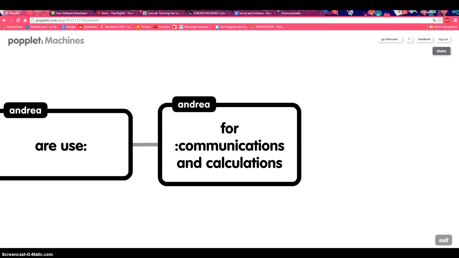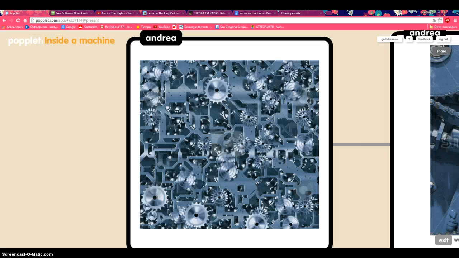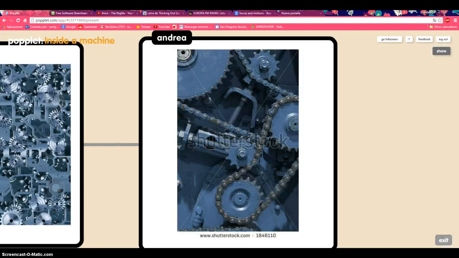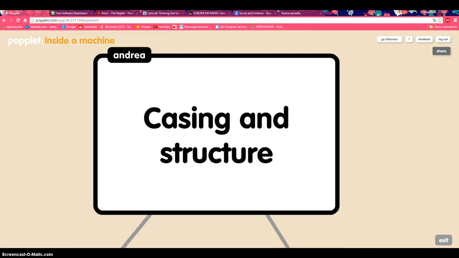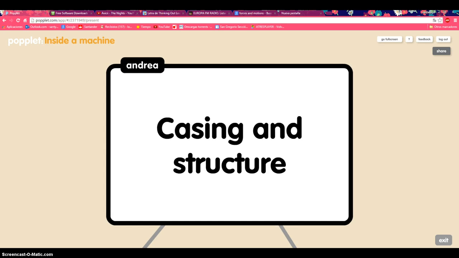Let's continue with the last mind map. Inside the machine. This is a picture of a machine, and this is another one. Casing and structure.